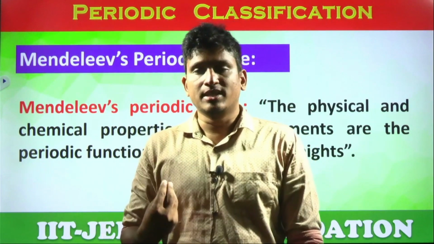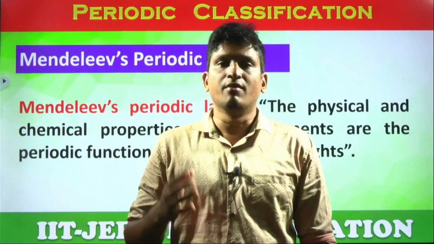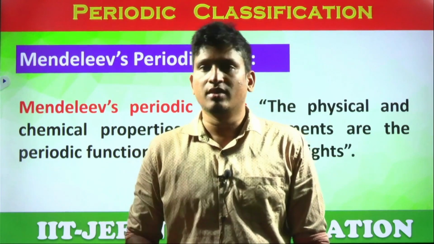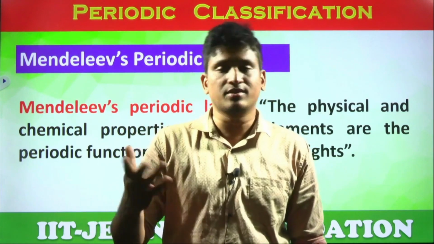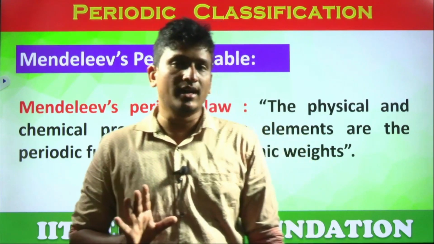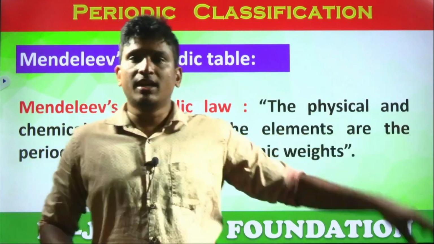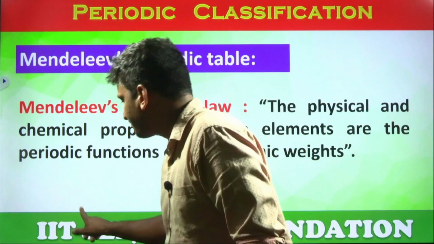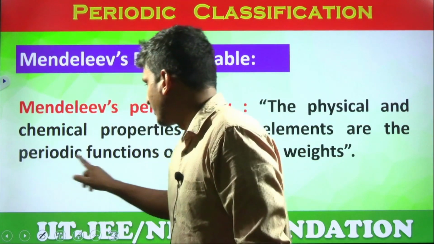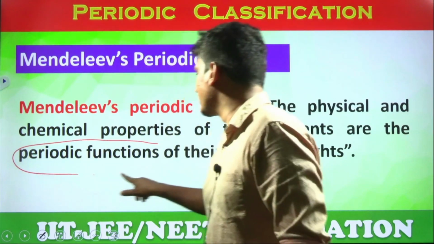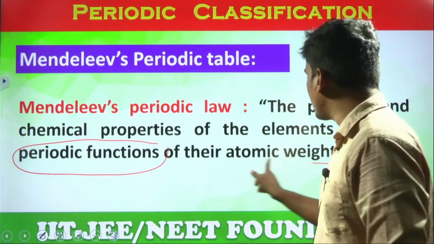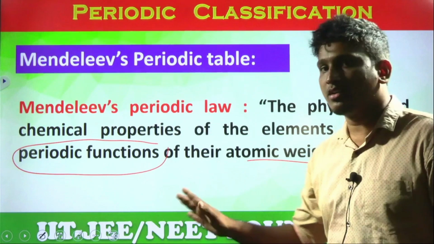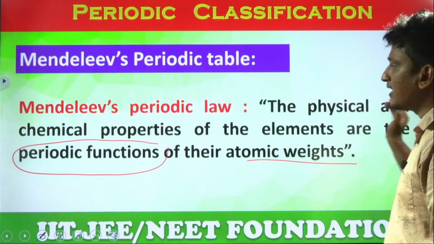And chemical properties. What are chemical properties? How it reacts with oxygen, how it reacts with chlorine, whether it loses electrons, gains electrons, how many electrons, everything comes under chemical, right? The physical and chemical properties of the elements are the periodic functions of their atomic weights. This is the main point. Ultimately, he classified the elements based on the increasing order of atomic weight. This is also clear. Physical and chemical properties also clear.